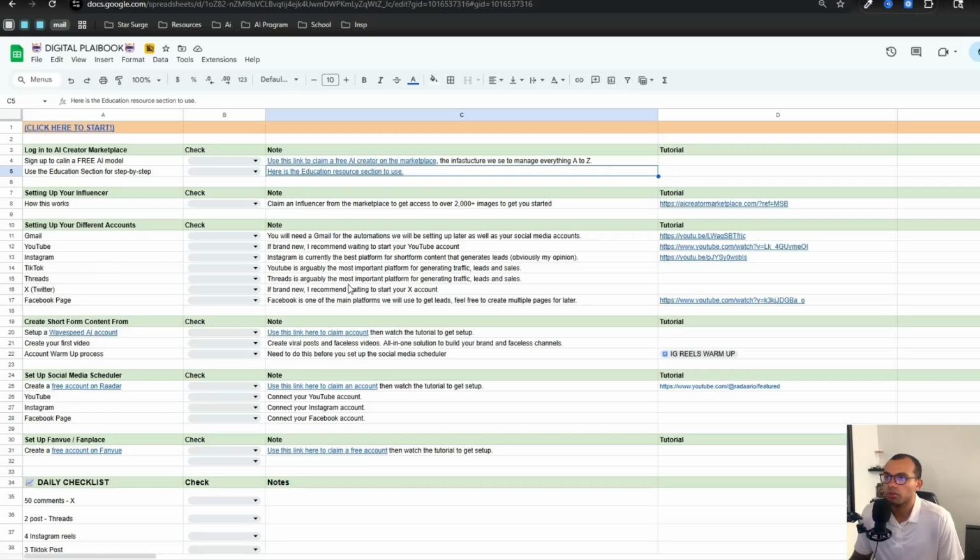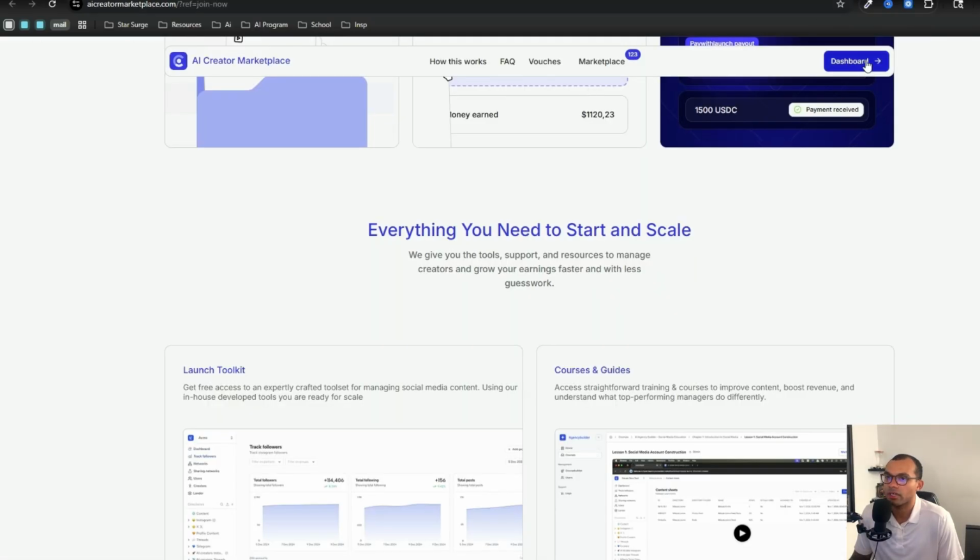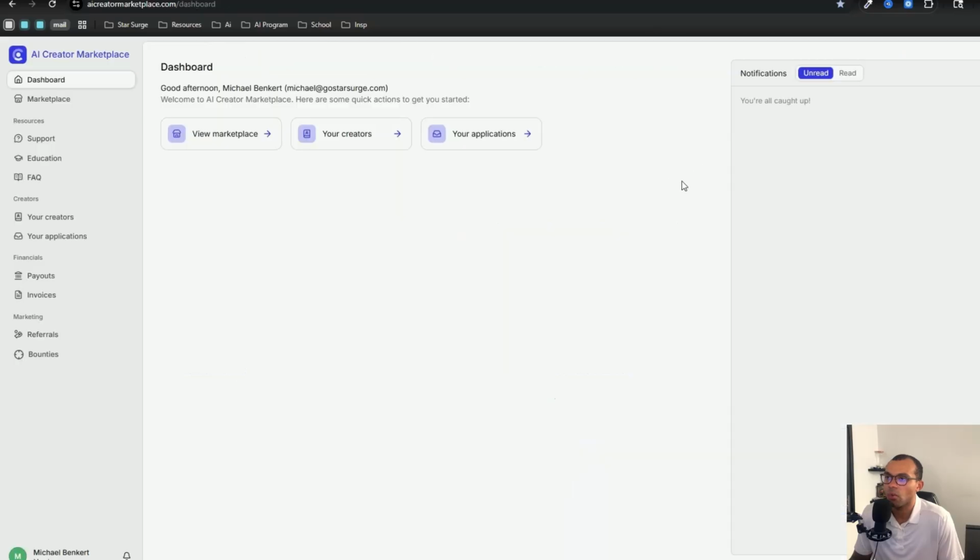Let me show you next as far as hopping over into the AI Creator Marketplace so you're able to see what happens when you get in here. So once you go to the marketplace, that is where you're going to be able to browse and apply for one of these creators. Now, once you apply, this is where your application is going to be. Once you have proven that you're able to get some revenue from these models, you're able to run multiple ones inside of this marketplace here.